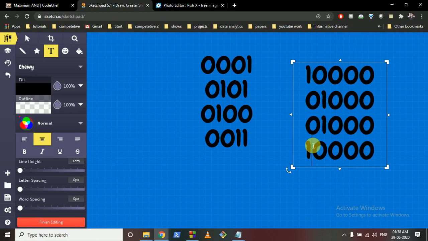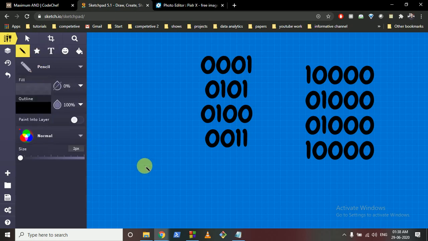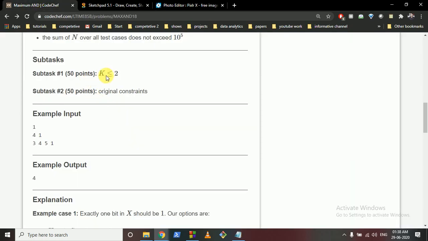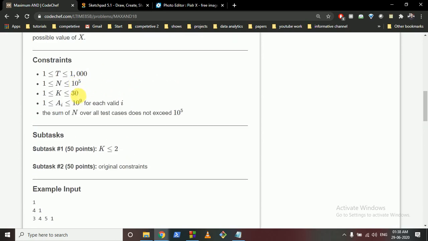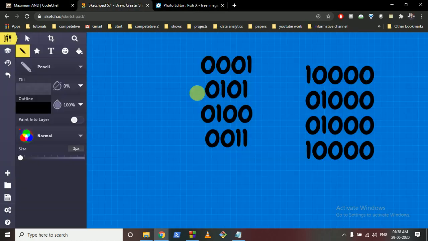Okay, so what we can do here is, for every number in the input, we will check whether this bit is set or not. If this bit is set, we will add the corresponding value it is contributing to the final answer. So let's assume, because the number is up to 30, the maximum number is up to 2 to the power 30, and thus we can make 30 boxes to store the bits. But I am doing it for 4 only.